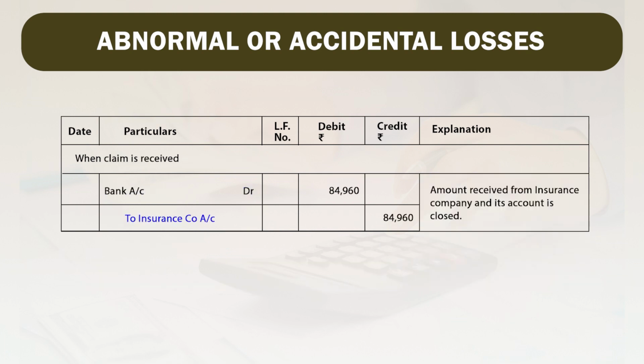Now friends, here the whatever amount is admitted by the insurance company, and now insurance company will make payment to us. So bank account will be debited by 84,960 and insurance company account will be credited by the same amount. So amount received from the insurance company and its account is closed.